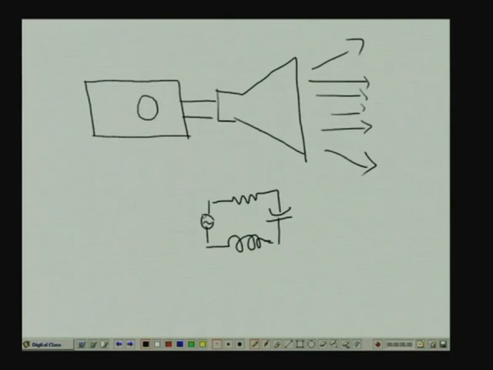So, this circuit which we have analyzed could be a model for a music system which is driving a speaker. This part is the speaker, and this part, the voltage source, is the music system which is producing the electrical signal driving the speaker.